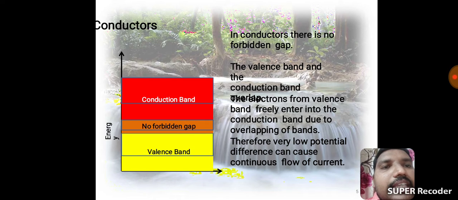Here valency band, here conduction band, there is no forbidden gap. That's why the electrons easily move from valency band to conduction band. Therefore, a very low potential difference can cause continuous flow of current. That is the conductors.